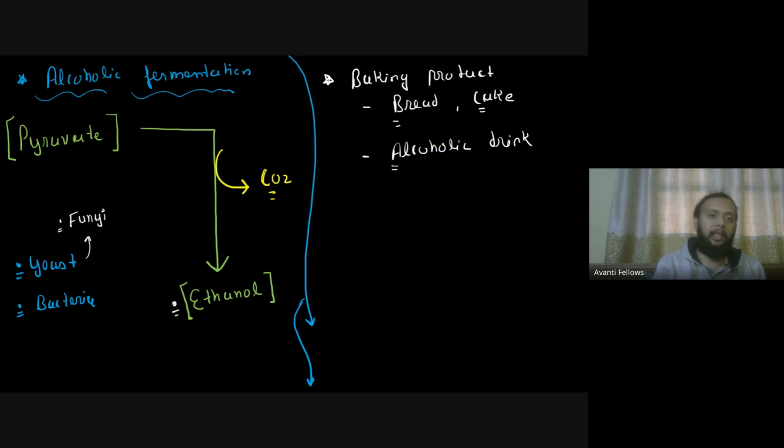So please remember, this is an event I'll find happening only in some organisms. You cannot find that happening in the animal cell. And whenever this event, alcoholic fermentation, takes place, there is a release of CO2. And this CO2 is what gives you the fluffiness in the bread.